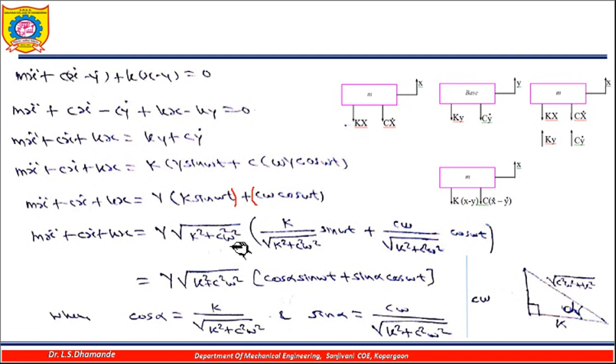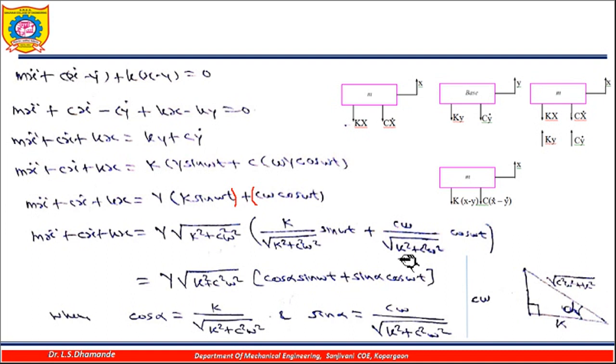Now we are using the phase difference between the displacement x and displacement y. So we are using this particular c omega, the front side, divided by the hypotenuse, under root of c square omega square plus k square, because this side is k, this side is c omega, so definitely this side will be under root of c square omega square plus k square.